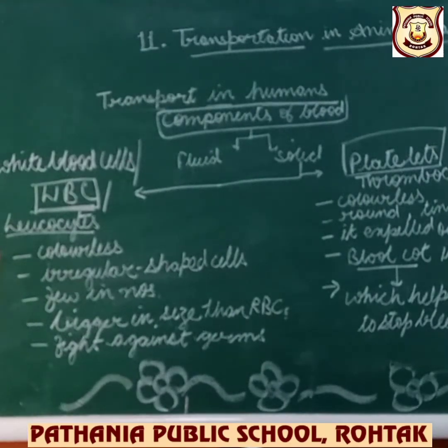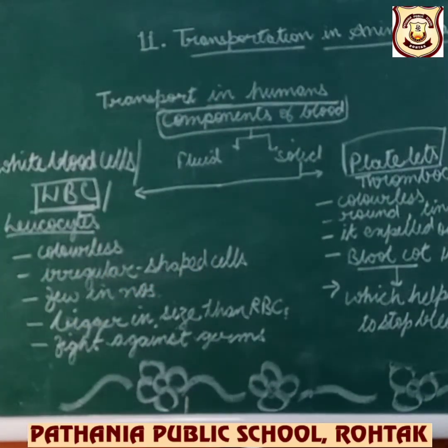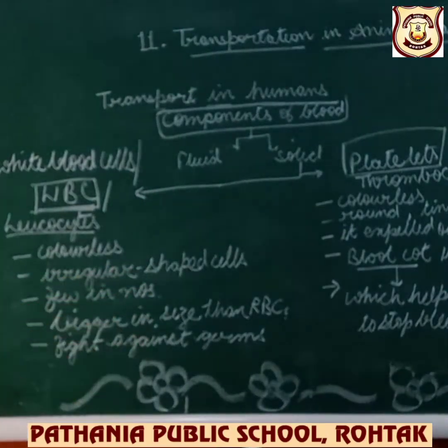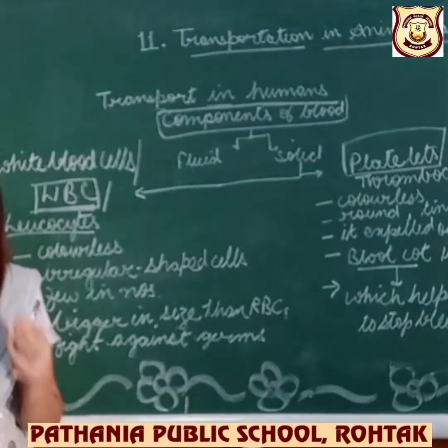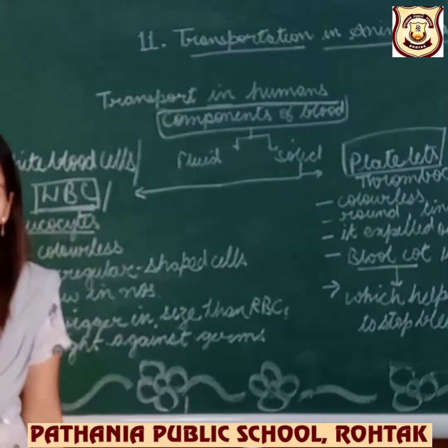First of all, WBC is colorless, meaning it has no color. Okay? It is white in color, though we can't exactly say it is colorless. Now, it is an irregularly shaped cell. Their cells are irregular in shape. We can't identify a simple shape for them.